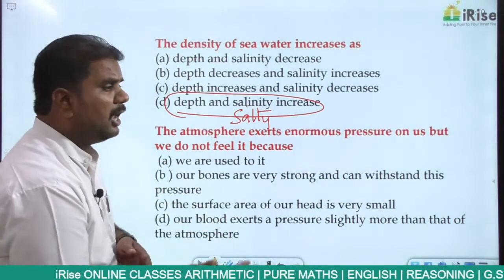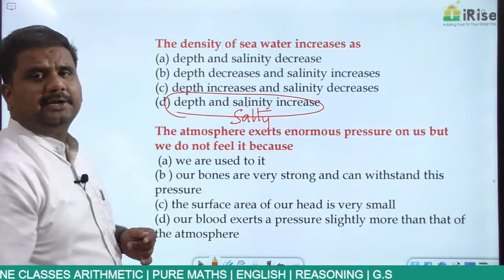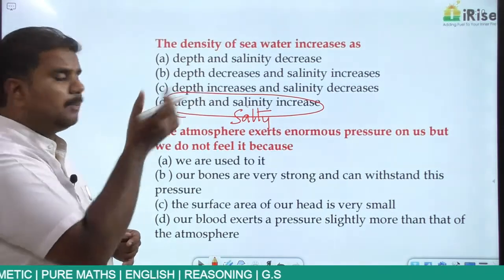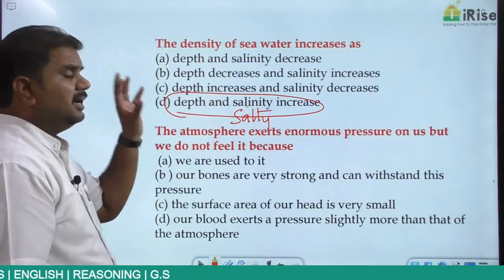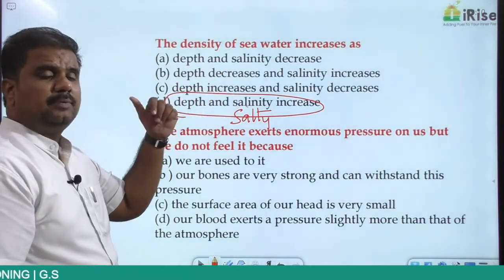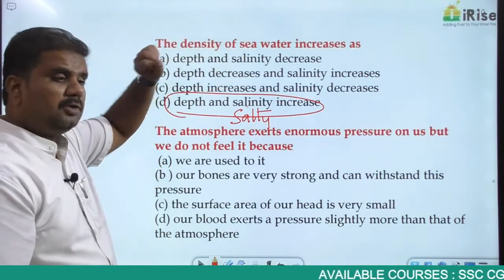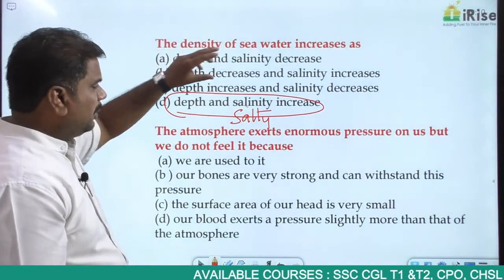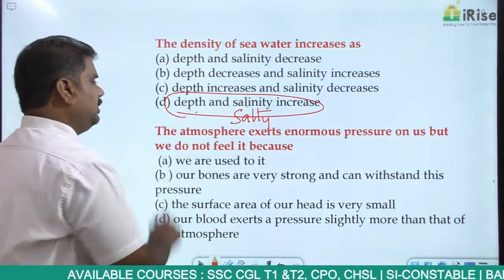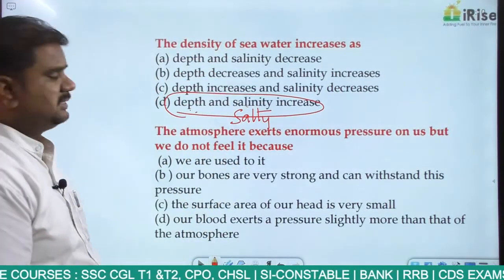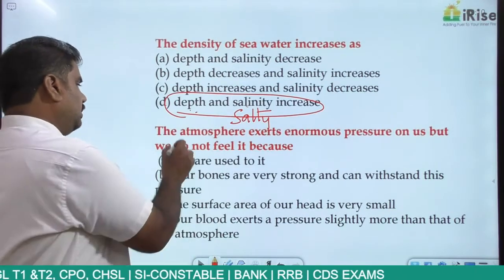If the density is more, it tries to push the object in the upward direction. So that is the reason why swimming is easy in seawater when compared to river water. Why? Because seawater has more density, and that greater density is because of depth as well as salinity. Then moving on to the next one.